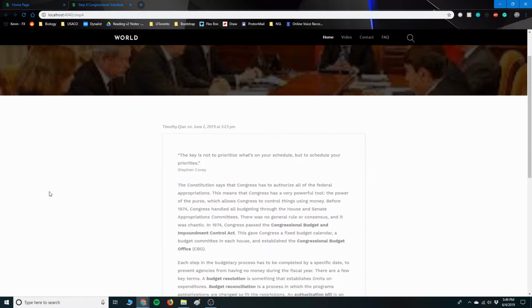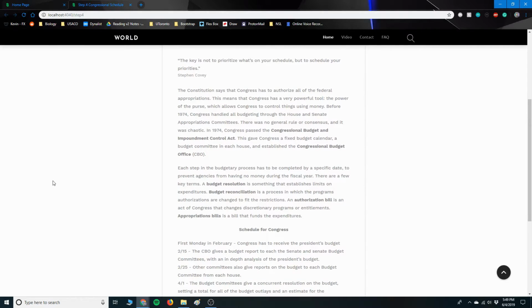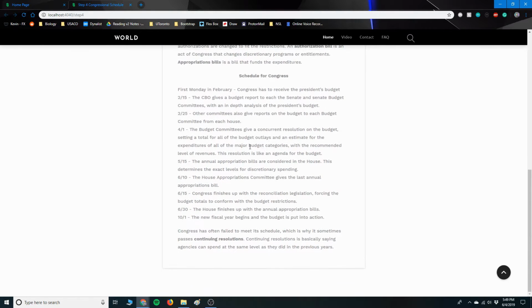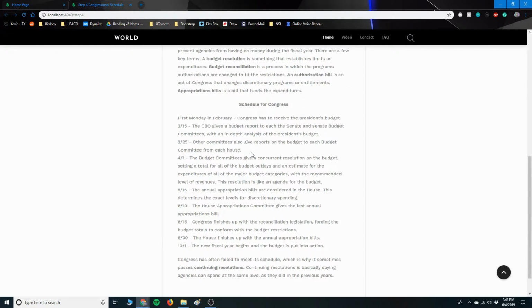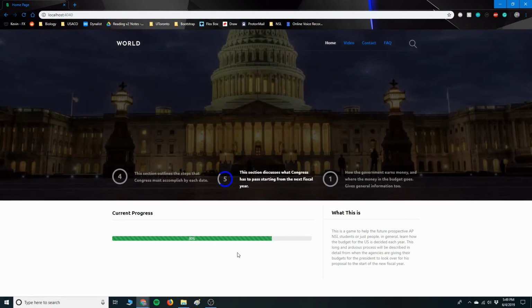This section talks about the history of Congress's role in the budget and its schedule. Before, Congress had no schedule. So in 1974, Congress passed the Congressional Budget and Impoundment Control Act, giving Congress a fixed calendar, a budget committee in each house, and established the Congressional Budget Office. Each step must be completed by a certain date so the agencies can spend the money for the fiscal year. And by following these dates, you're allowed to streamline the entire budget process. So here is the entire schedule, which is also shown to you guys at the beginning of the video. So now, step 4 is done, 80% completed. Now we move on to the final article, which is step 5.